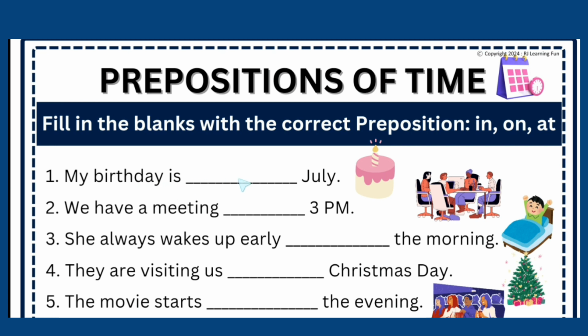My birthday is dash July, name of a month. So with a month we use in. We have a meeting dash 3 p.m. A particular time of the day, time is there, that's why at. She always wakes up early in the morning. They are visiting us, a particular day, an event, that is on Christmas Day. The movie starts dash in the evening.